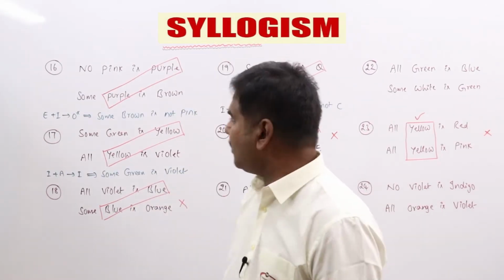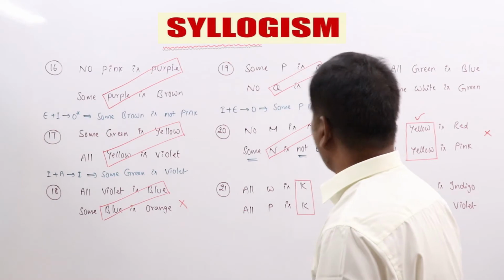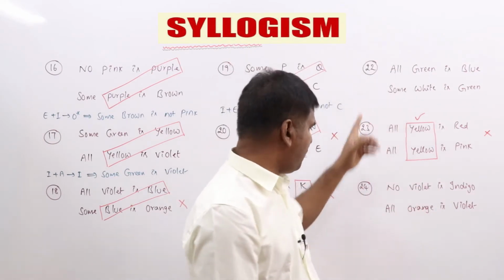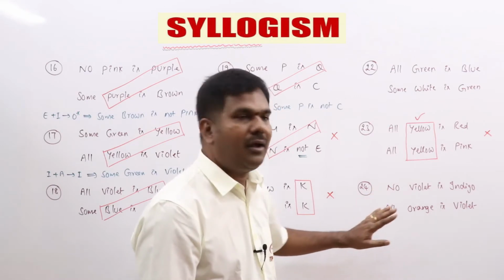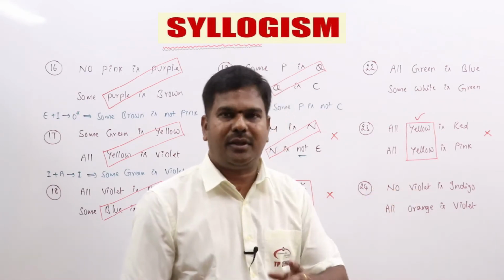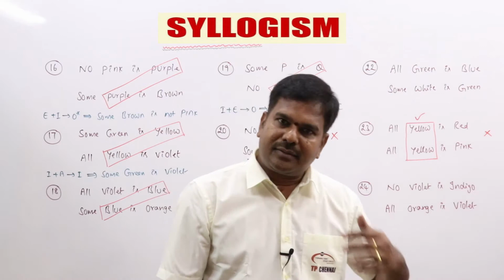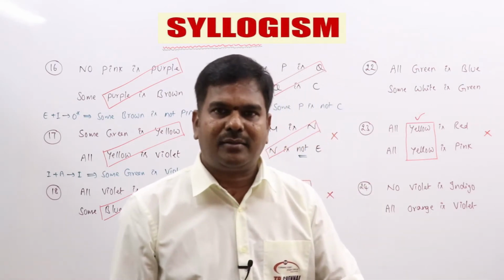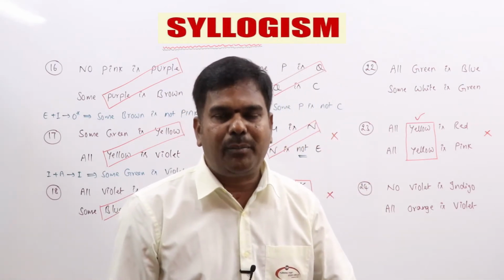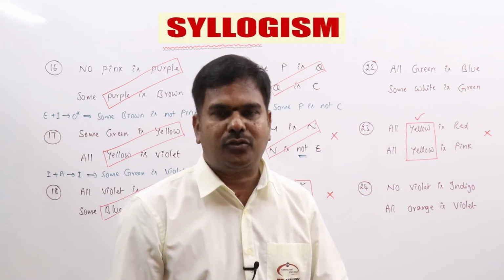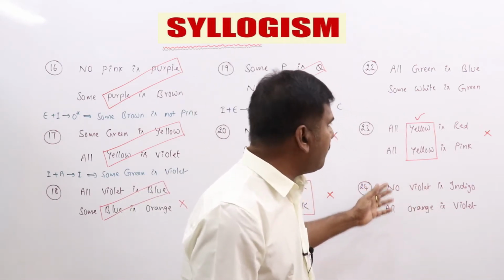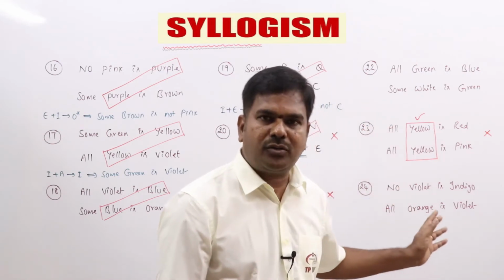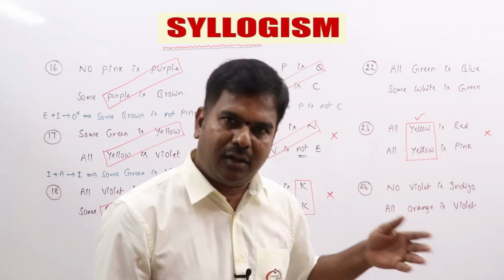I hope you solved all the problems from 16 to 24, and I am not sure about 22 and 24. So exclusively 22 and 24 I just kept as they are. I told you some other formulas and some other rules are there, so that will be added up moving forward. So all these things you need to learn, right? What formula, what extra rule will come here, and how to solve such problems, we will discuss now.